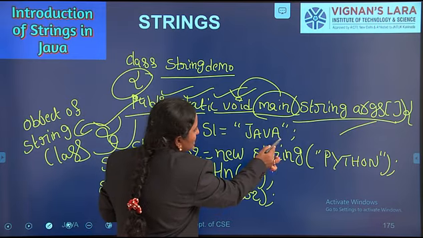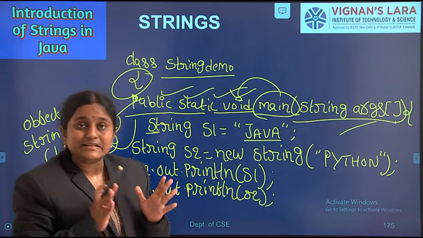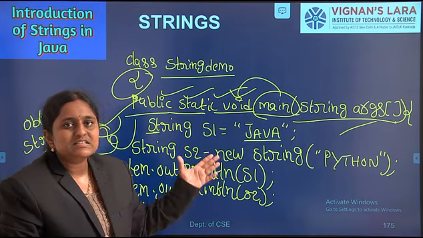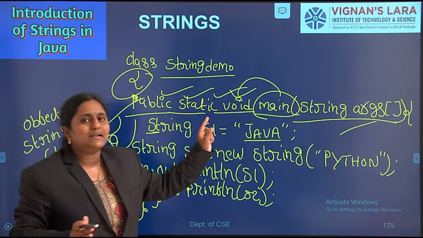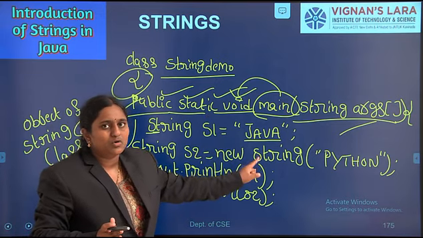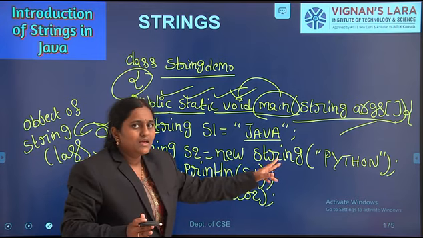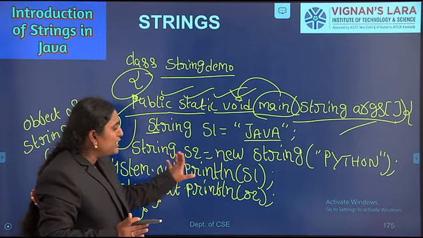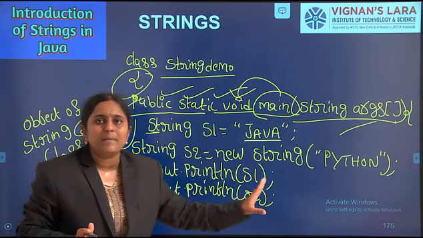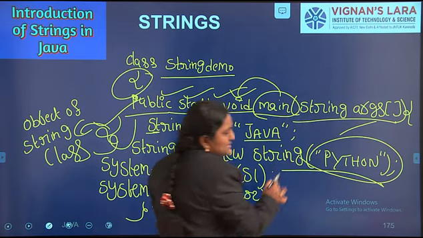String s1 equal to Java. We can create an object of the string class either by using double quotes or by using the new operator. The first statement represents creation of a string class object by using double quotes. Next one is String s2 equal to new String Python. The second statement represents creation of an object by using the new operator. Here I am calling the constructor to define the string.